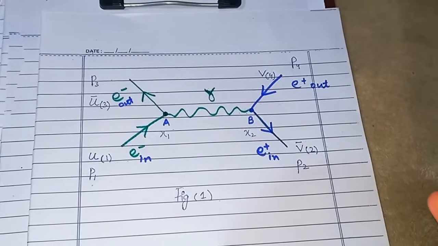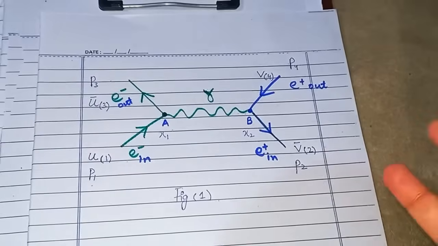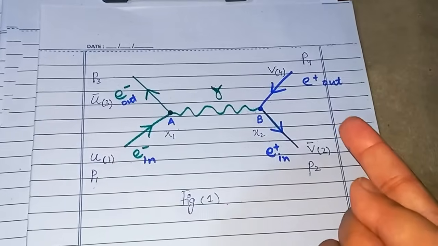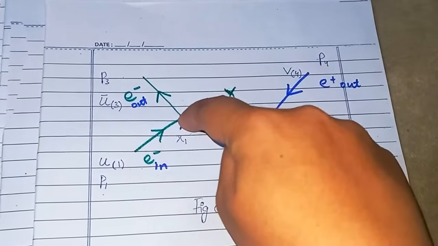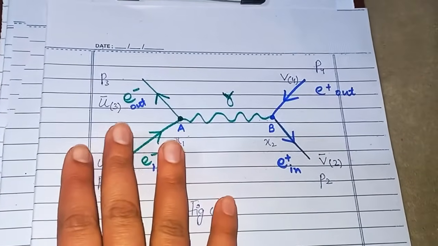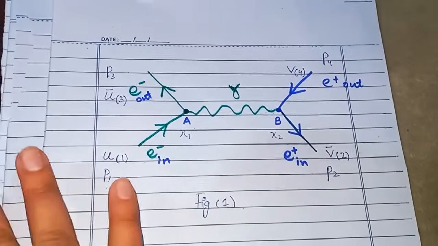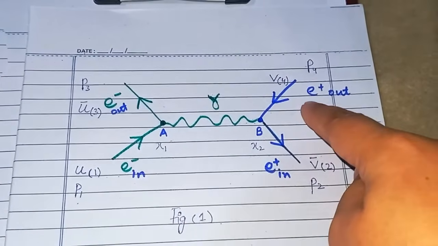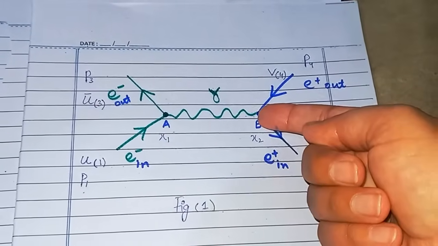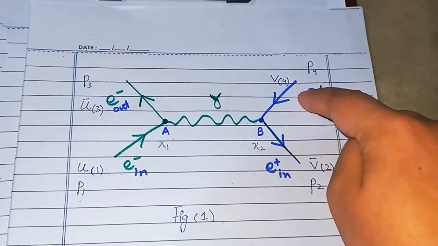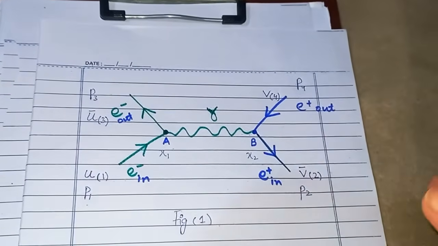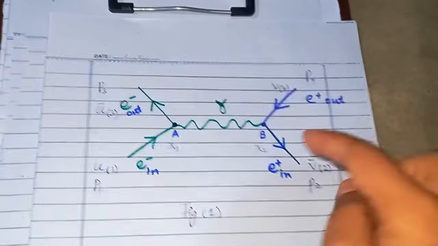You have to determine and recognize yourself, based on the knowledge from the Feynman rules, which is incoming and which is outgoing. So the incoming particle will move towards the vertex while the outgoing particle will move away from the vertex. And this is true for the particle part, it will be opposite for the anti-particle part. The anti-particle arrow will move away from the vertex for incoming, while for outgoing it will move towards the vertex. So this is how we determine whether the particle is incoming or outgoing.